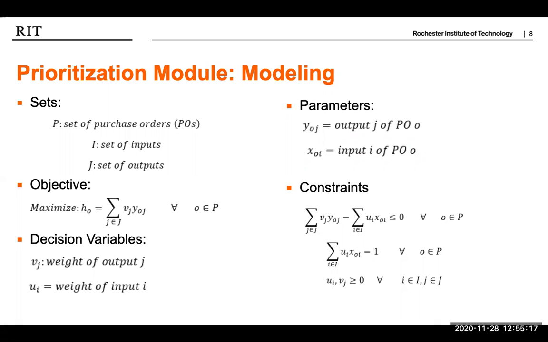The first describes that for every purchase order, the sum of all outputs multiplied by their marker weights minus the sum of all the inputs multiplied by their weights must be less than or equal to 0. The second constraint states that for every purchase order, the sum of all inputs multiplied by their marker weights must equal 1. Lastly, the marker weights should be all greater than or equal to 0.